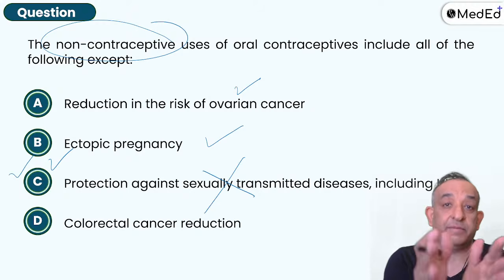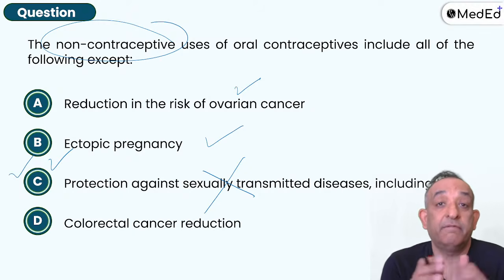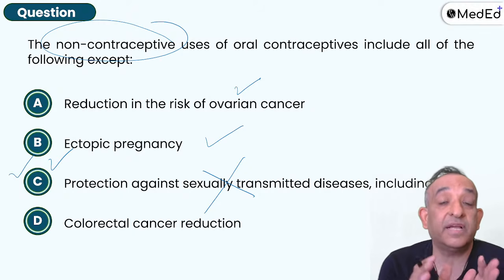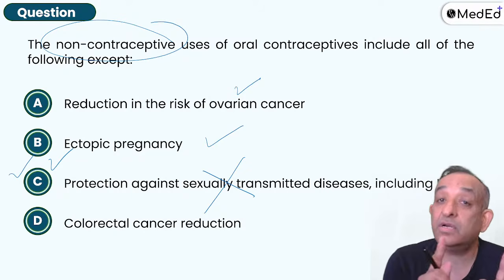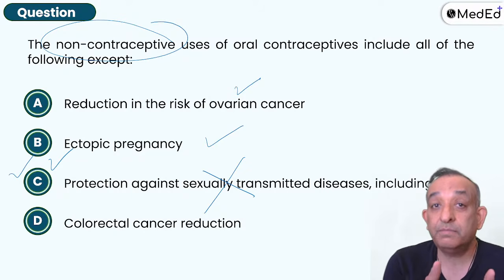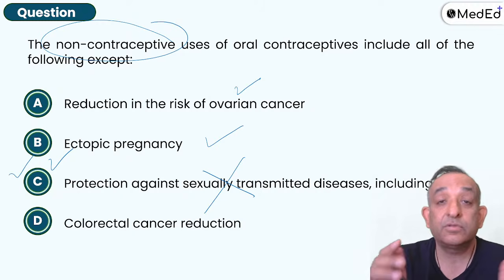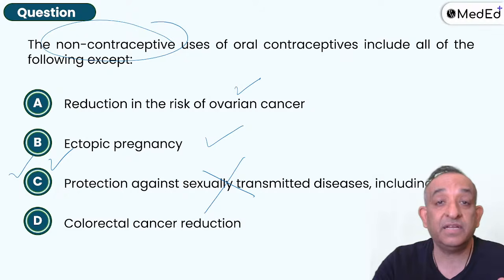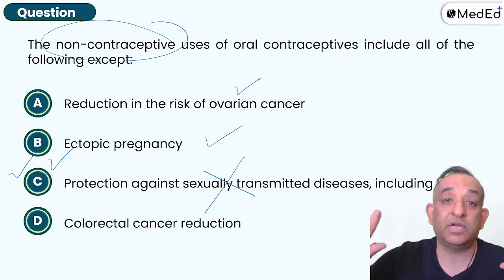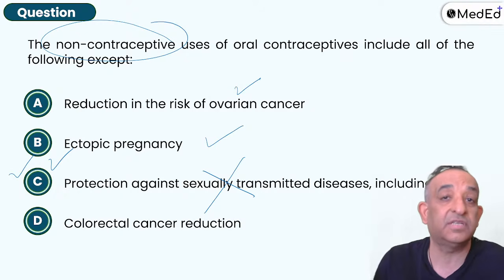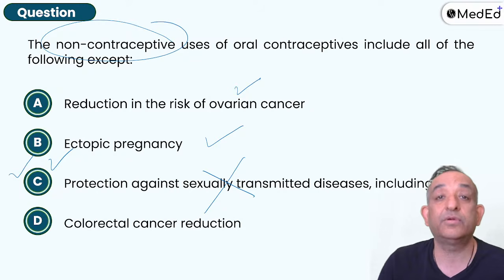Colorectal cancer, this came, yes, July 25, this came. Which of the following cancers is reduced? Colorectal cancer is reduced. Breast cancer is not reduced. Wait, I said breast cancer is not reduced. I did not say breast cancer is increased. So yes, Williams is very clear, and I'm not changing anything based on whatever guidelines have come from whichever new journal. Till it is in a book, I'm not telling you to change your answers.